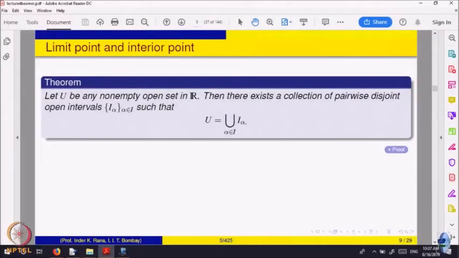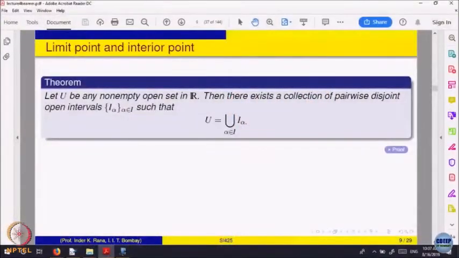So, what we have done? We have looked at basically properties of various kinds of sets, right. We started looking at a set, the limits of sequences may not be inside, right. So, we looked at sets which are called closed sets. What are closed sets? Where the limits of sequences of elements of that set are also inside, right. So, that we called as a closed set.